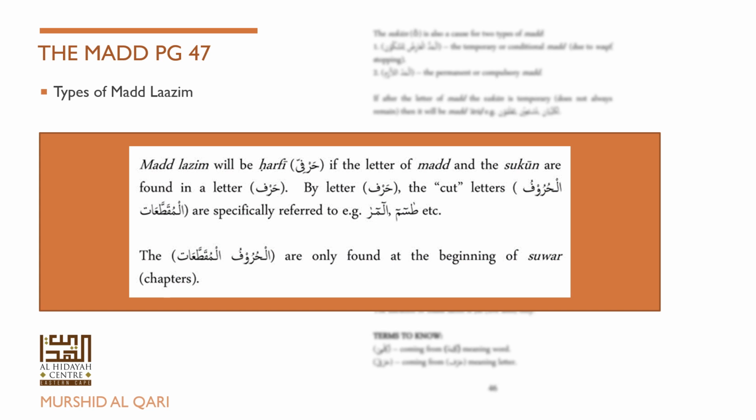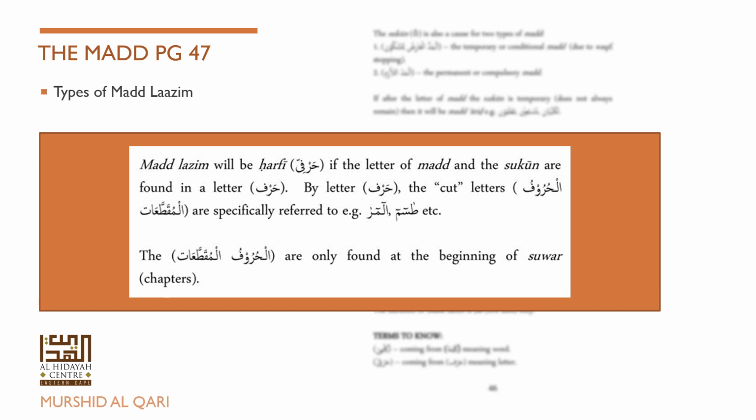We are actually saying three letters. If you say the sin in ta sin, it is sin, ya, noon, and there is a ya, which is a letter of mad, and a noon, which has a permanent sukoon. So that's what they mean, a letter of mad and a sukoon in a single letter.